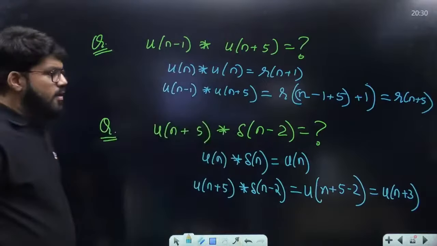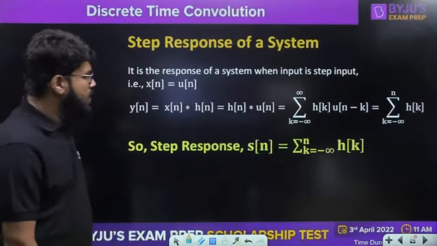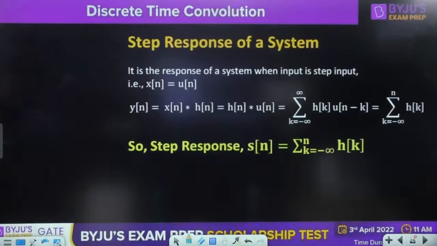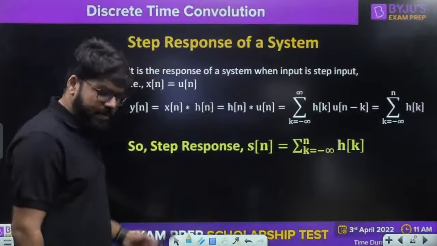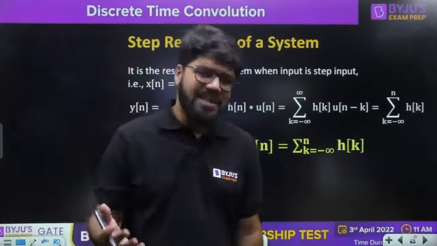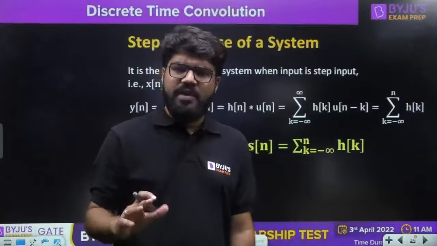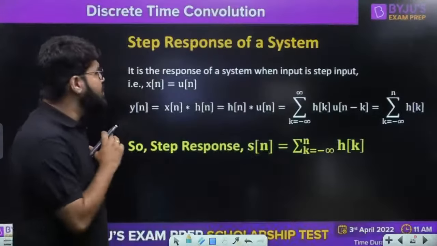Chalo. Okay, now step response of a system. Let us discuss about this. There is one more property that I can associate with the system: if the impulse response of a system is known, what should be the step response? And then we are going to solve every variety of question. We have one more class for question practice also.